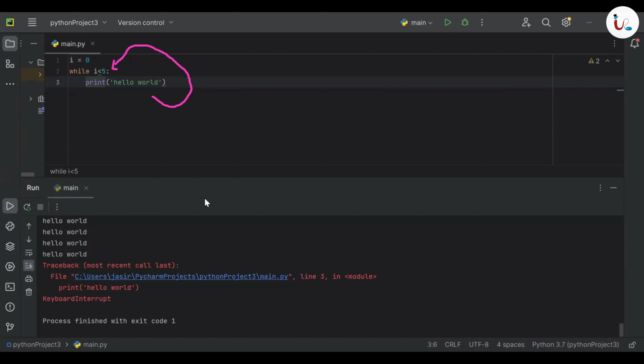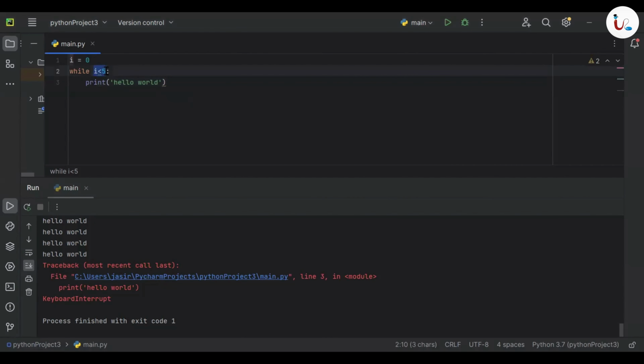All right. So whenever you're writing the condition, you have to make sure that after some time, the condition should go false. Otherwise, it can lead into an infinite loop. All right. So here, I is less than 5, 0 is less than 5, that's true. So after printing, I'm changing the value of I, which means I equal to I plus 1. All right. So currently the value of I is 0.